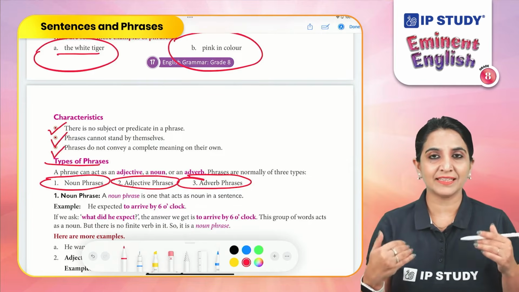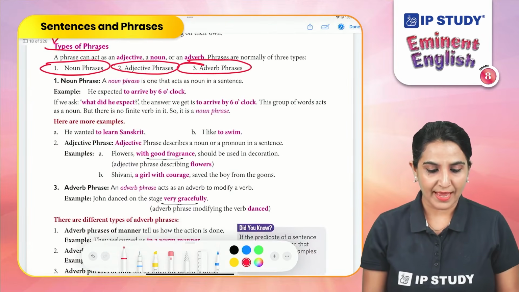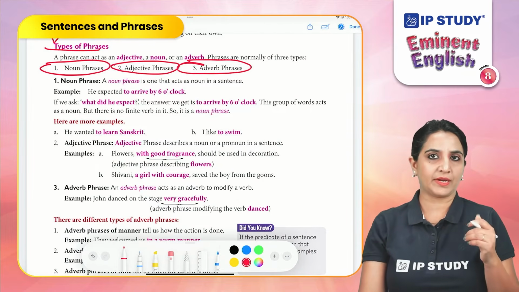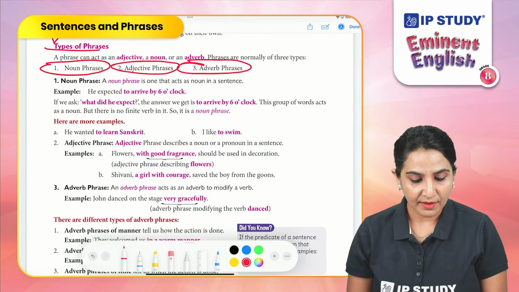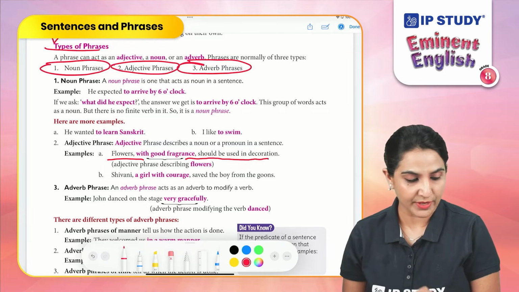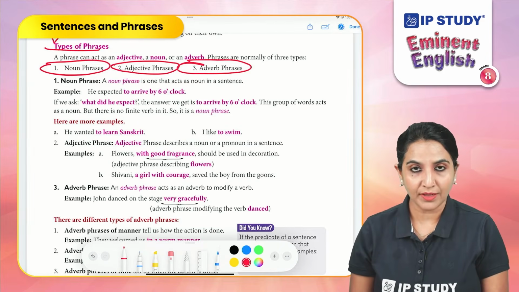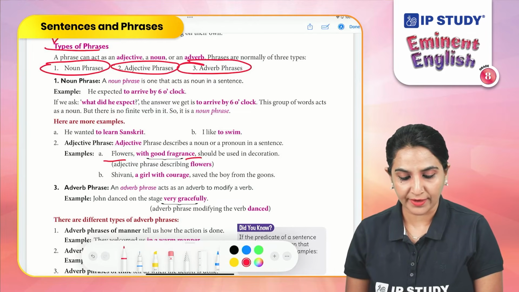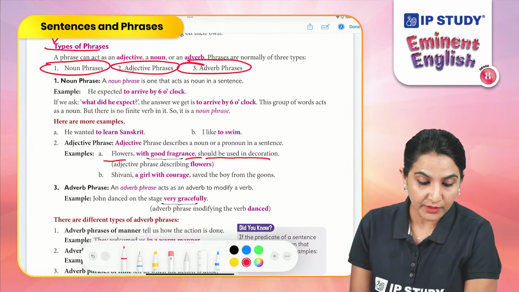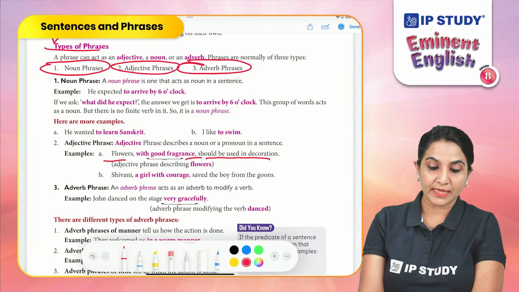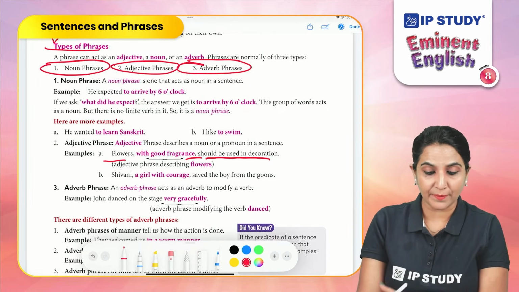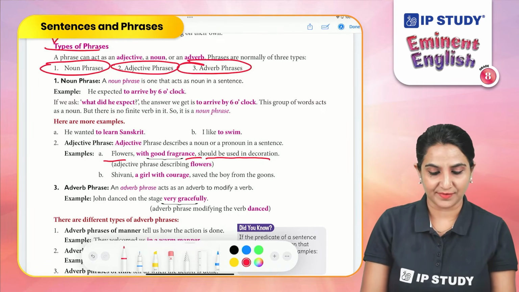Now let's study the next type. Adjective phrase. An adjective phrase describes a noun or a pronoun in a sentence. For example, flowers with good fragrance should be used in decoration. Now here the words with good fragrance are the adjective phrase. Why? Because they are describing the subject, flowers.